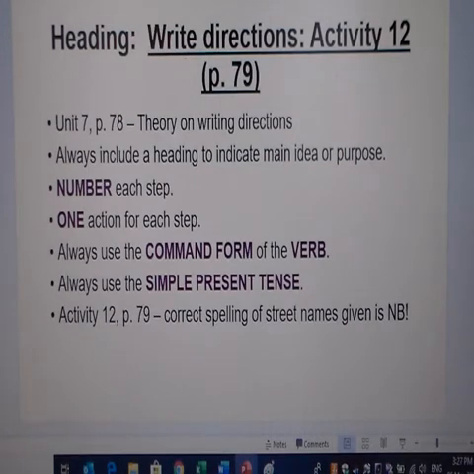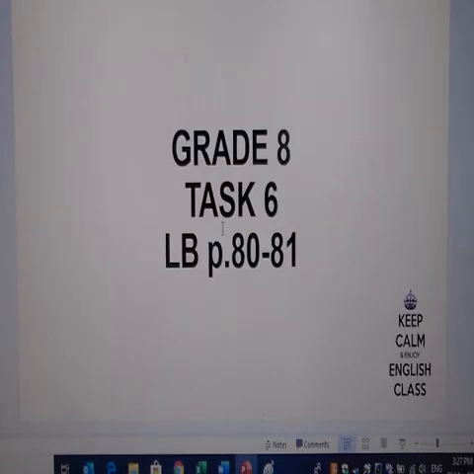In activity 12 on page 79, it's about writing directions based on a street map that they've given you. So please make sure that you spell the names of the streets correctly.